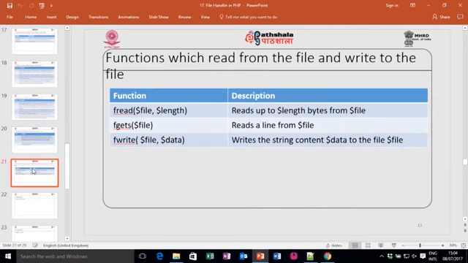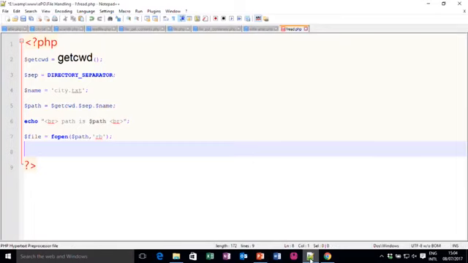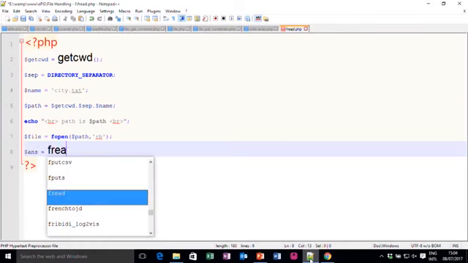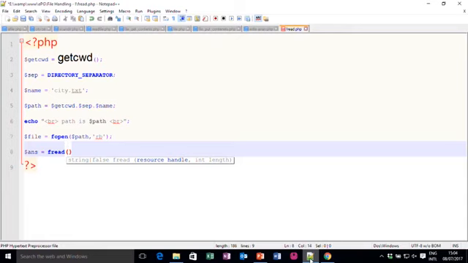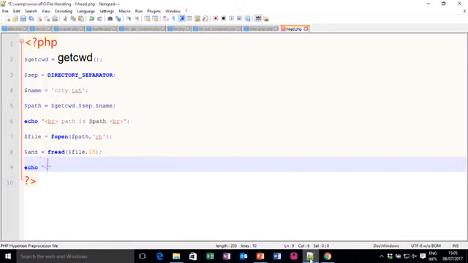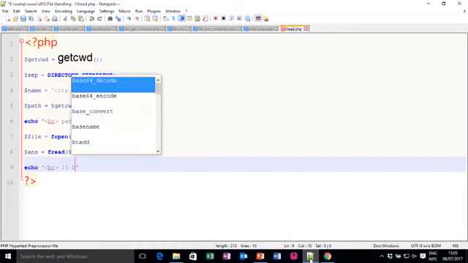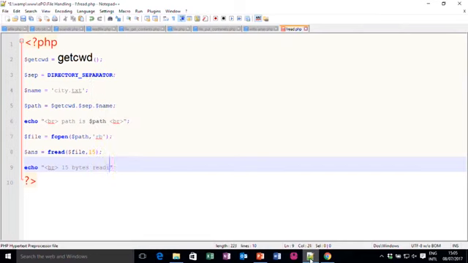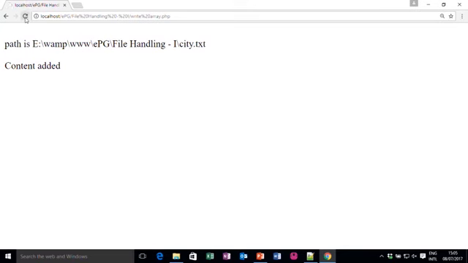For reading it I have to use the fread function. So, I will write $answer is fread, and fread takes the file handler. So, I will provide $file, and let us say I want to read up to 15 bytes. So, I provide 15 and then I can say echo br, 15 bytes reading is $answer. I save this file and run it.